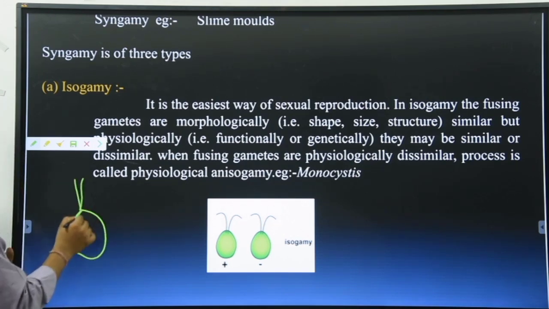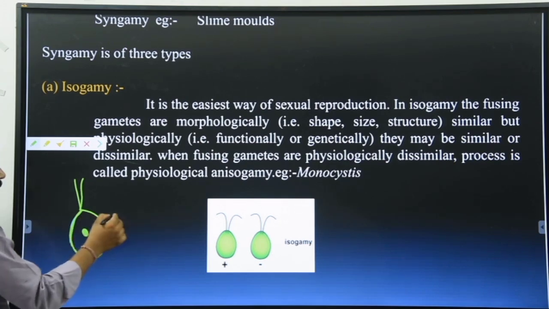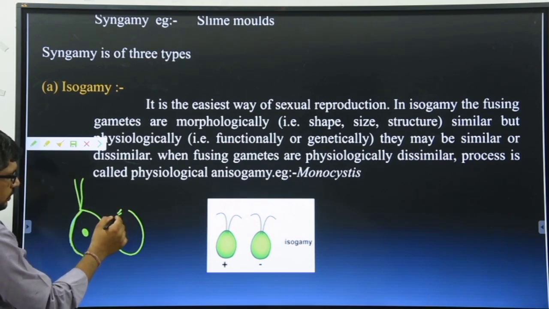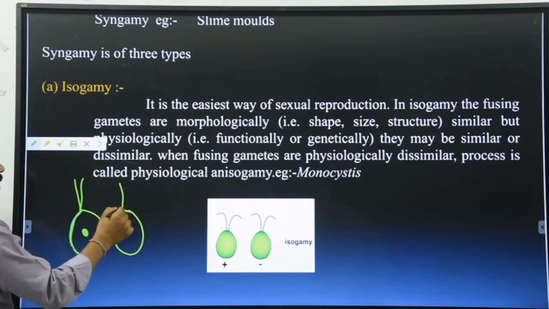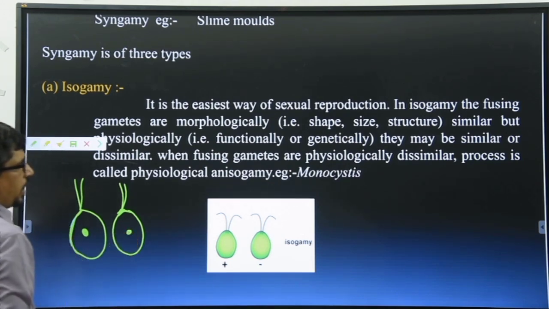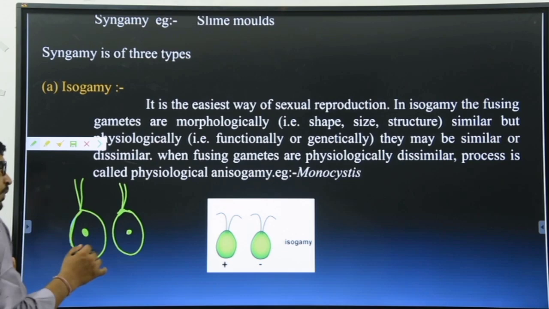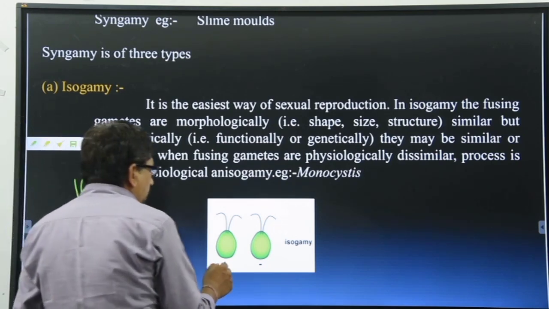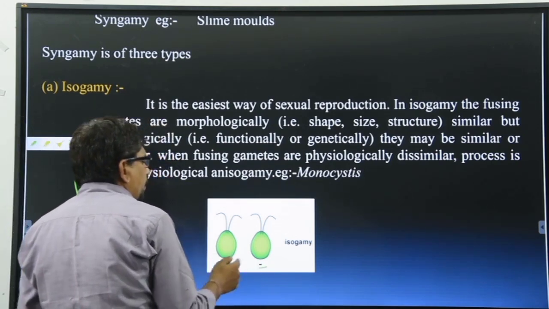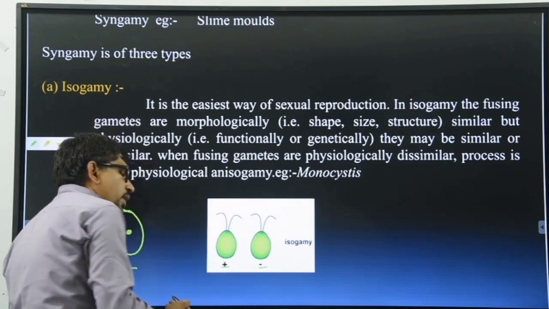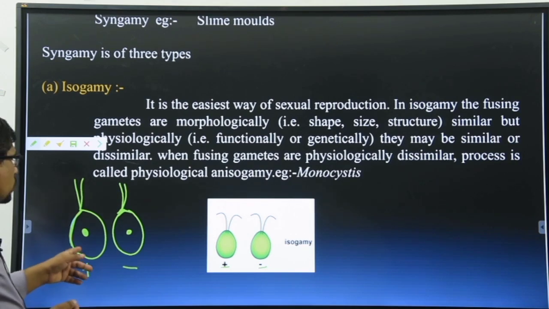they may be flagellate and both are similar. Morphologically, we can't identify which one is the male and which one is the female. So, we can say one is known as the plus and one is known as the minus. Here I mentioned a diagram. This one is the plus and this one is the minus. Why? Because we can't differentiate which is the male and which is the female. Out of them, one is male and one is female. So, we give the symbols plus and minus. So, that is isogamy.